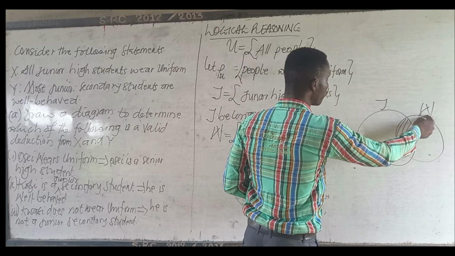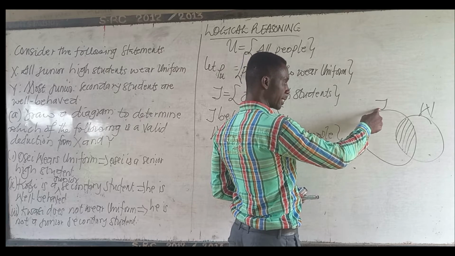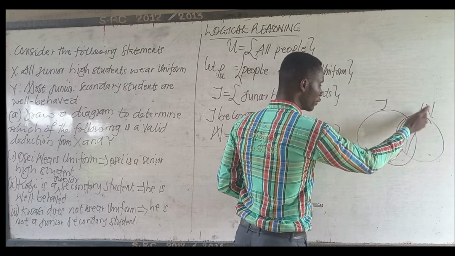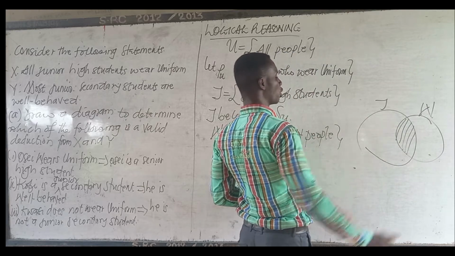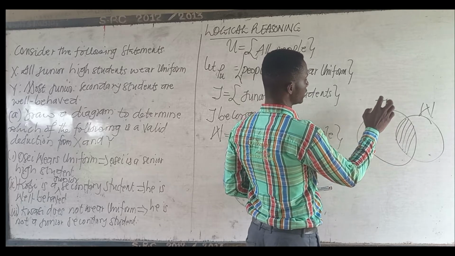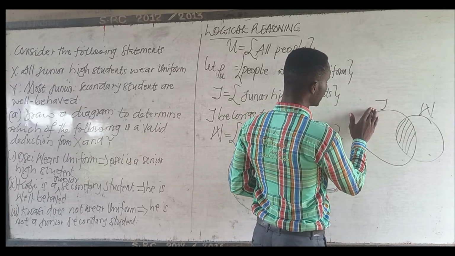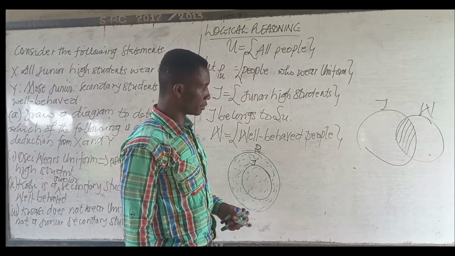So definitely well behaved will intersect with the junior secondary students. Most means the majority of them are well behaved, so the junior secondary students will intersect with the well behaved circle.